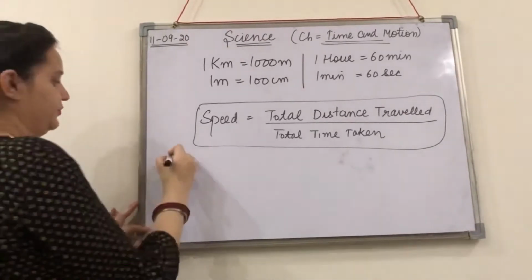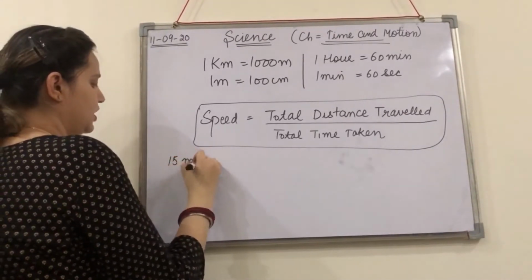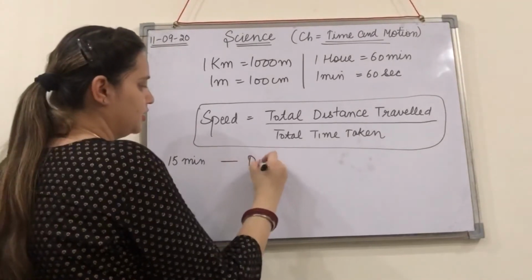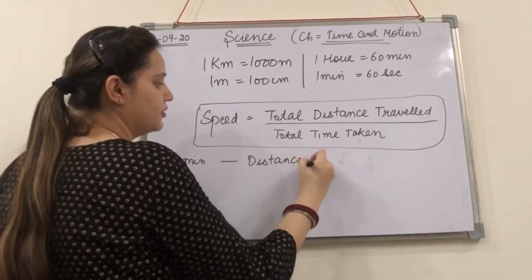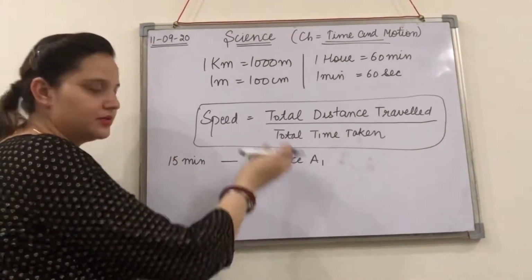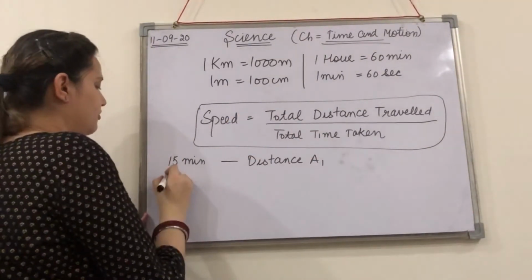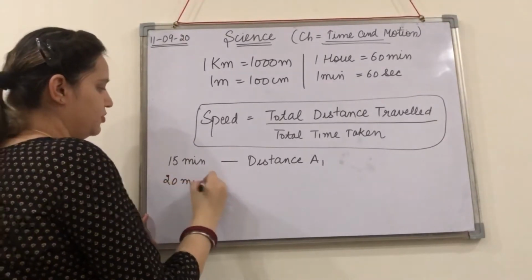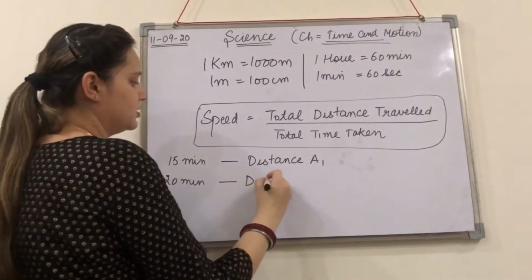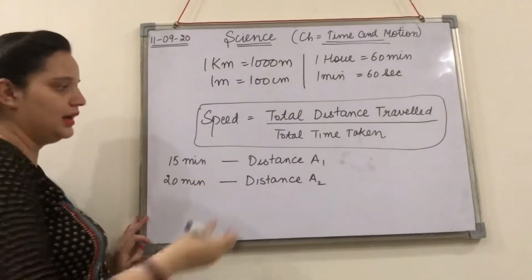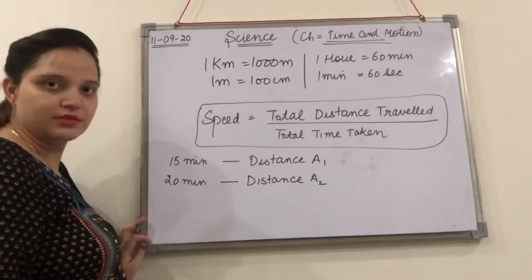Suppose a car is moving and for the first 15 minutes it is covering a distance of a1, okay, with a certain speed, right? For the next 20 minutes, suppose it is covering a distance of a2. See, the time has changed and the distance has also changed, okay?